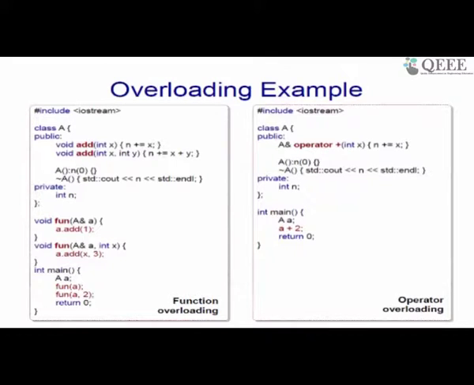Let us concentrate on that. There is hash include IO stream for the input output, and then there is a class A, right, which defines certain public and private methods. Then there is void fun, right, another function, and then there is another void fun, right. There are 2 instances of fun which are created, and then there is main, right. So let us look at main first. So I am defining a variable of type capital A, which is small a, and then I am calling fun with that a as a parameter, right, and then I am calling another fun with a comma 2 as parameter.